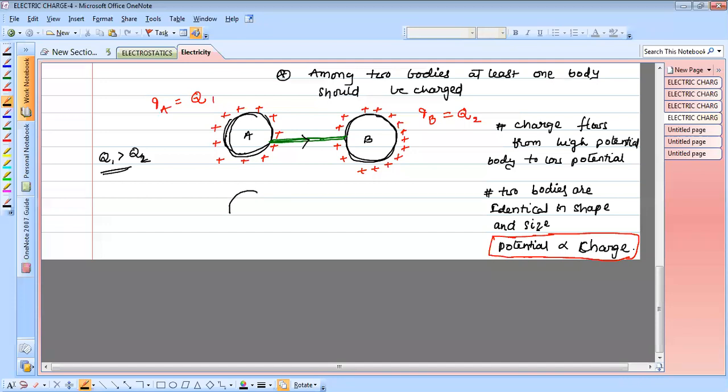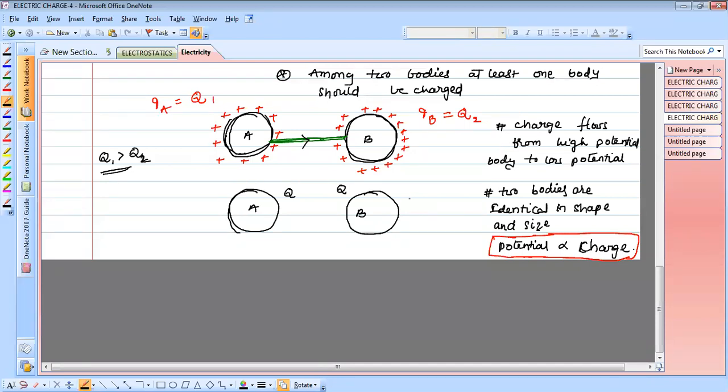Until both bodies have the same charge, charge flows. This is body A, this is body B. Now this charge is Q, this charge is also Q.